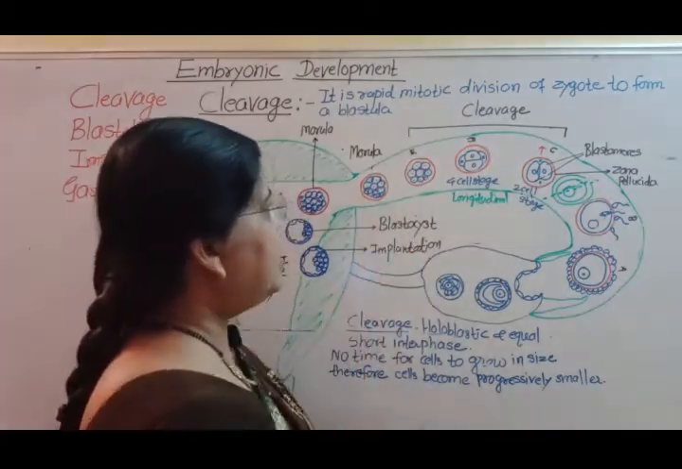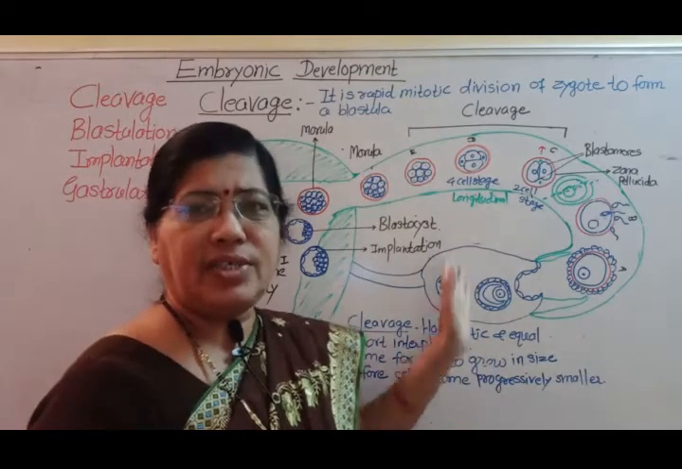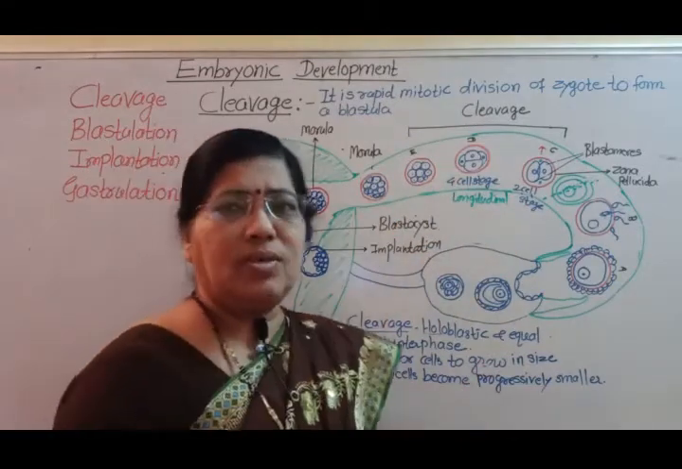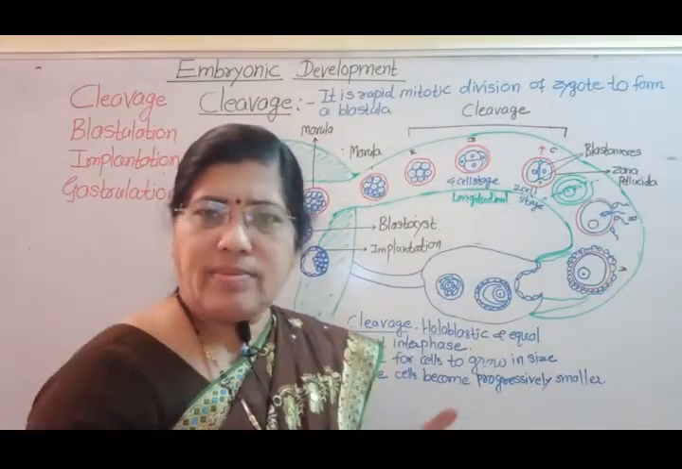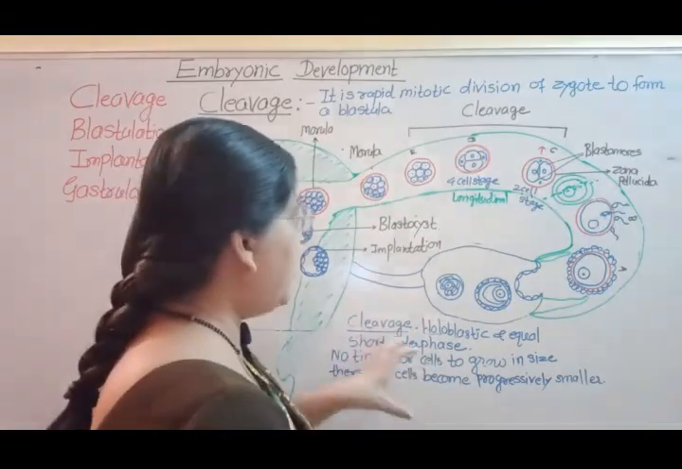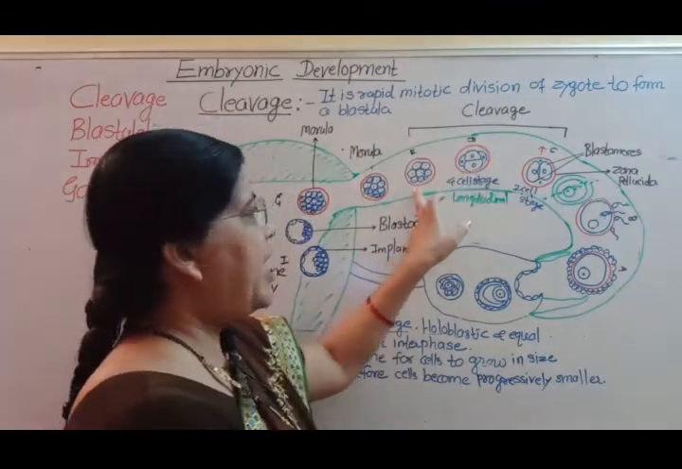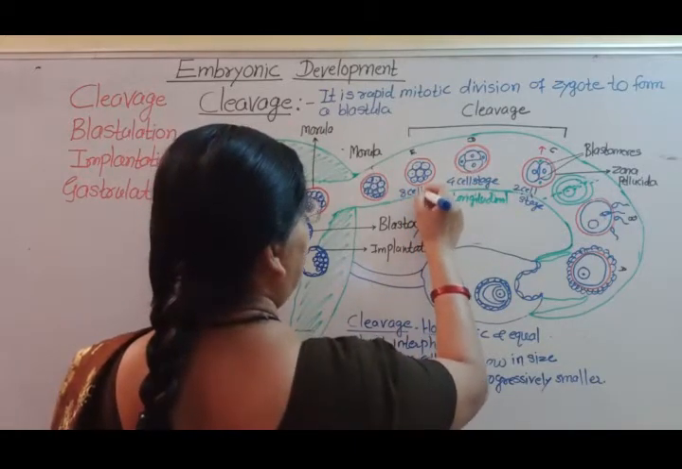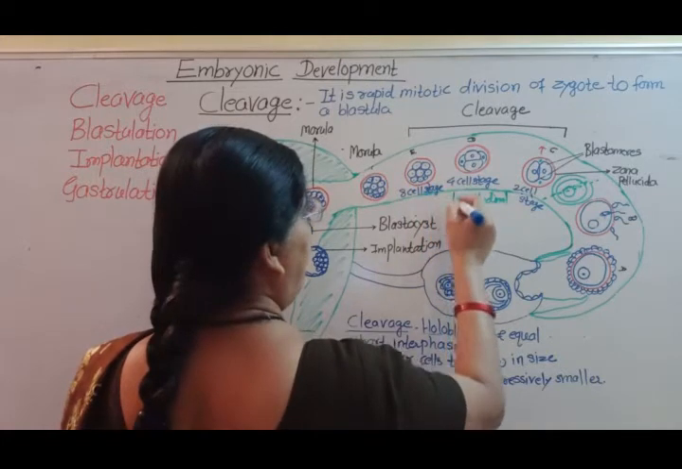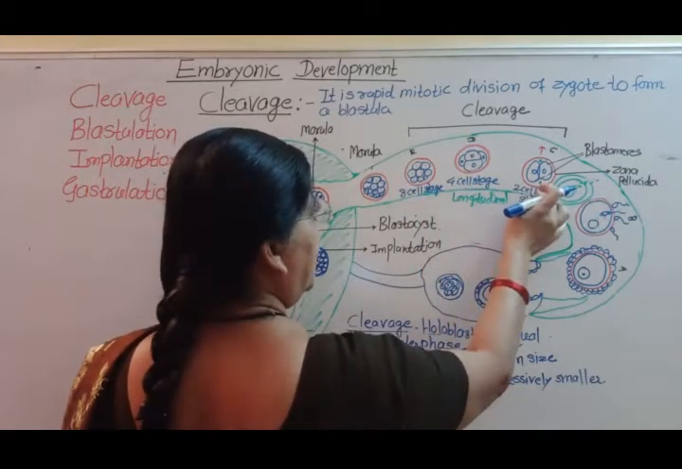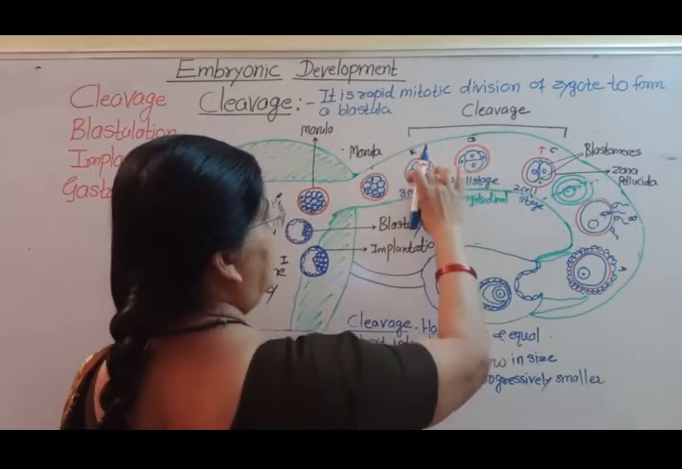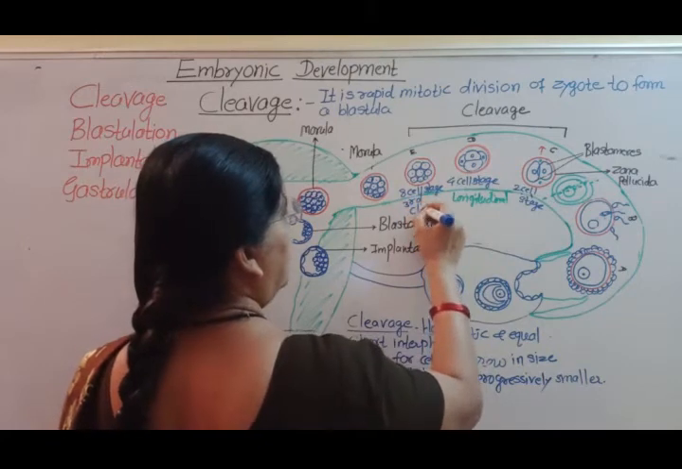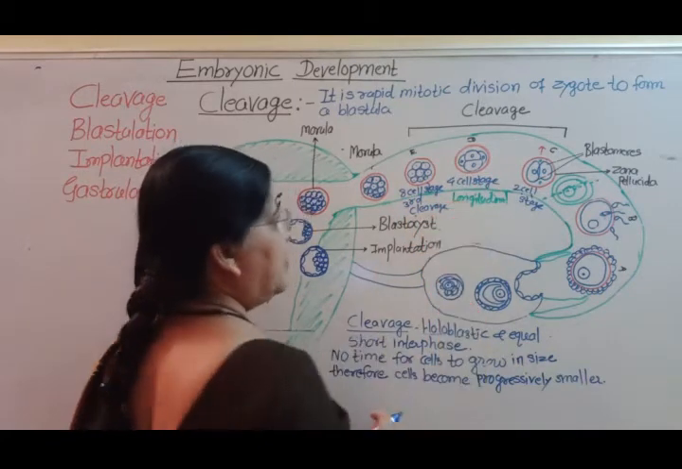Third cleavage takes place 72 hours after fertilization, and third cleavage plane is horizontal, which divides 4 blastomeres into 8 blastomeres. So this is the 8 cell stage, which comes after third cleavage. This is first cleavage, this is second cleavage, and this is third cleavage.